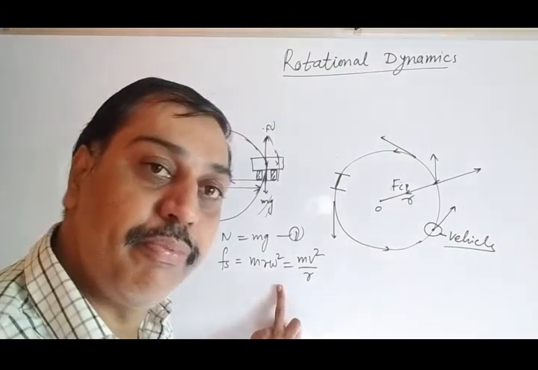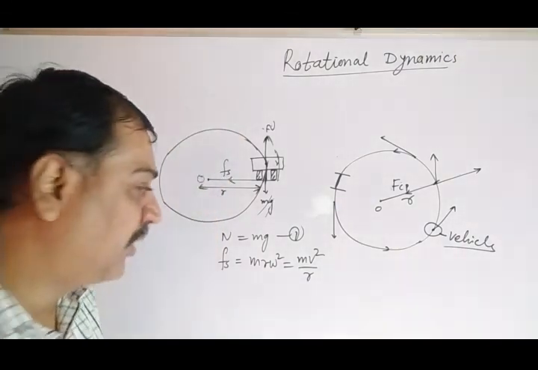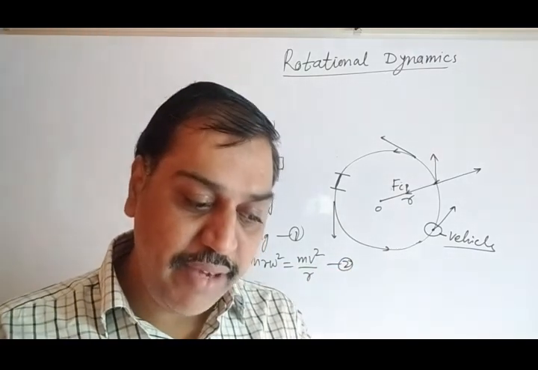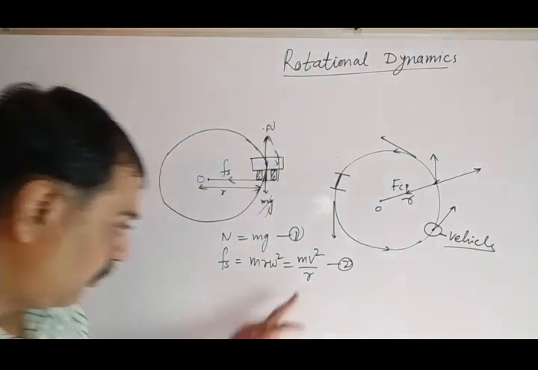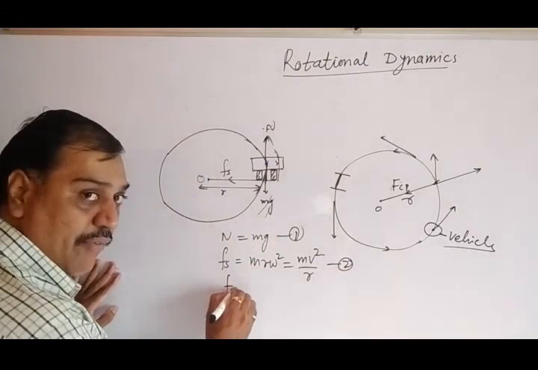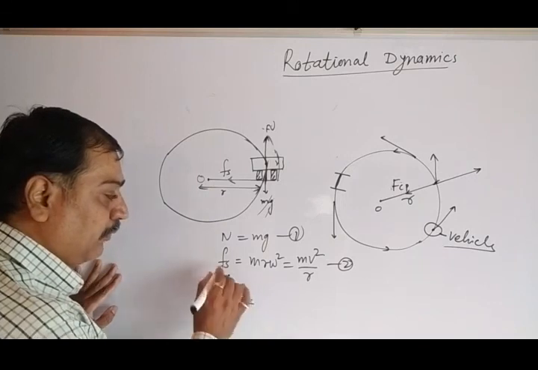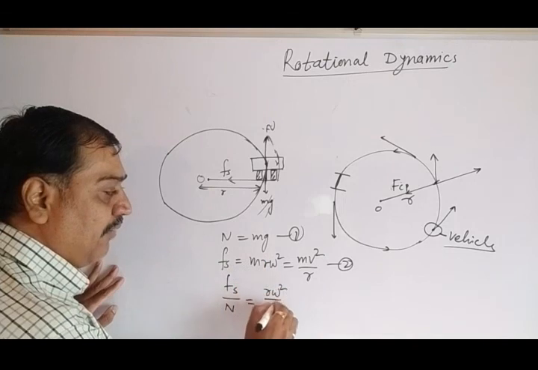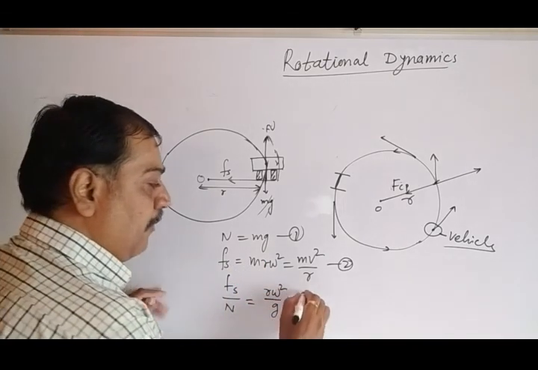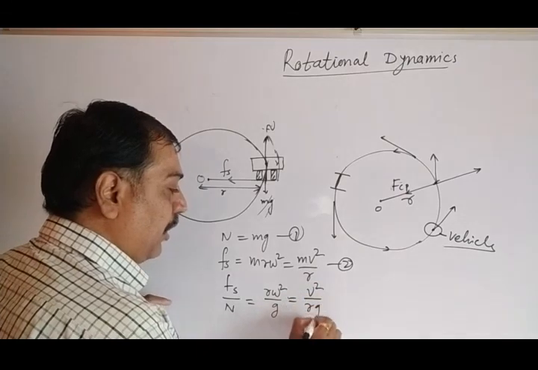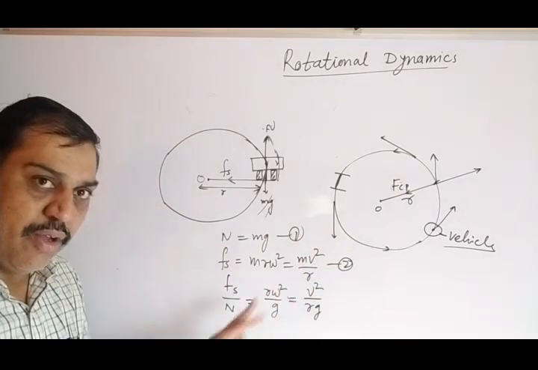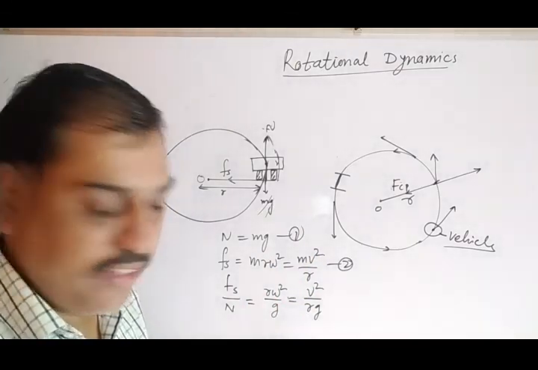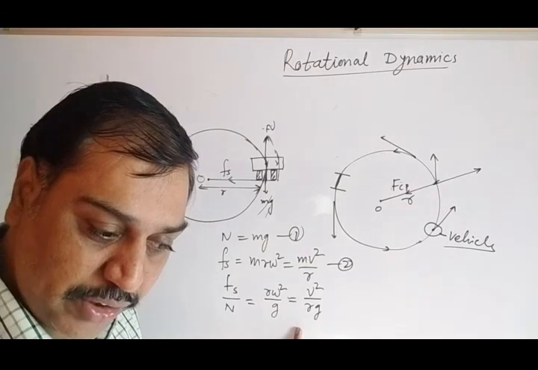In your book, below figure 1.4, they have mentioned these two equations. Suppose this is equation 2. Now divide equation 2 by equation 1. What do we get? Fs divided by N. The m gets cancelled out, and we get r omega square divided by g, or v square divided by rg. So r omega square divided by g equal to v square by rg. The same thing is mentioned in your book.